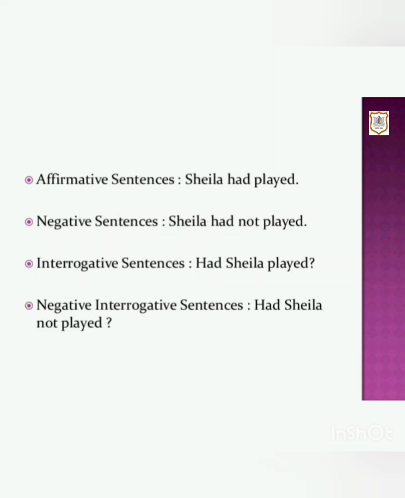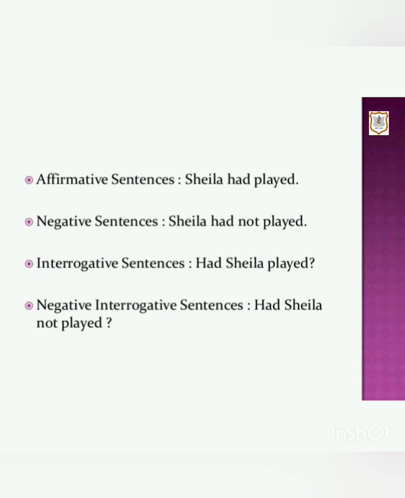The past perfect tense has the form had plus past participle. So the affirmative sentence is Sheila had played. The negative sentences are formed by placing not after had. So the negative sentence is Sheila had not played.